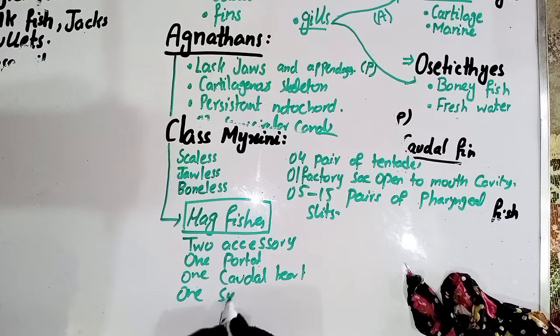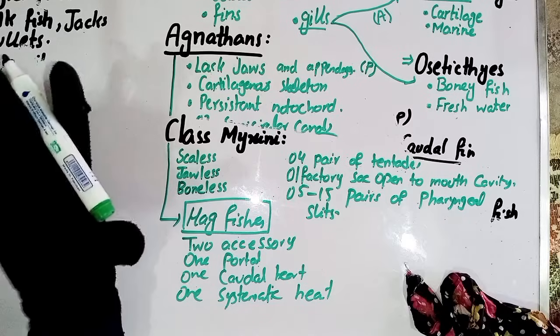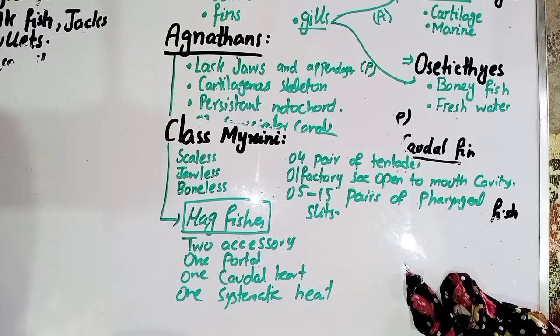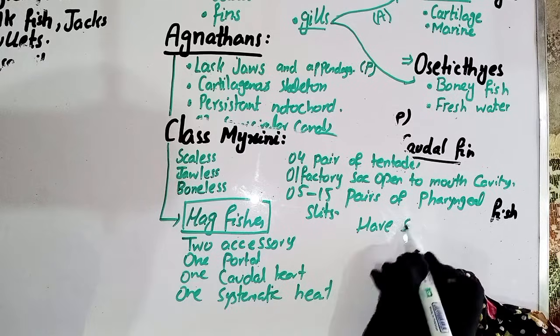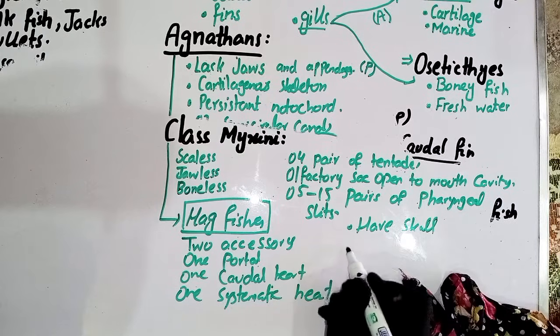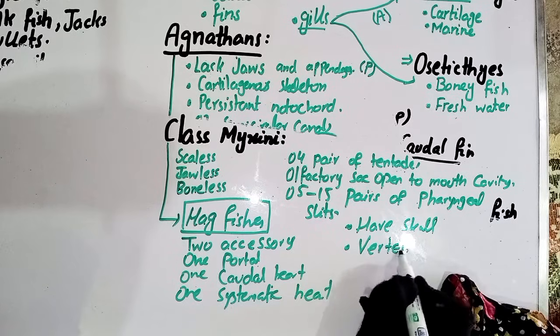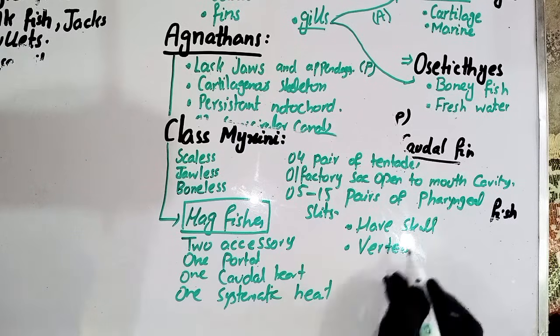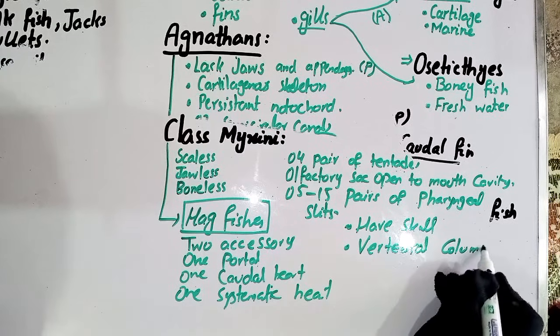So actually the 5 hearts are present, but in some websites there are 4. So you can follow the 5 as well. They also have a skull, but the vertebral column is absent. They have a skull but the vertebral column is absent in them.